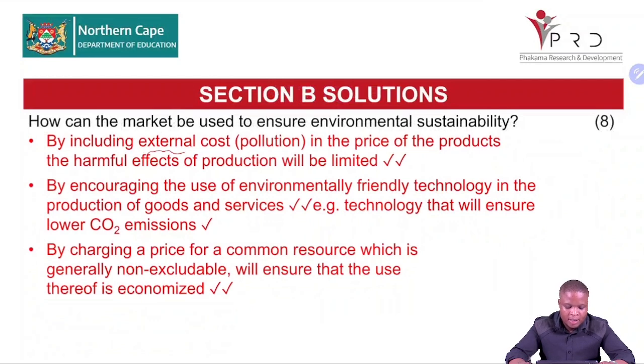This will ensure that we are now taking care of this because it has been economized, meaning it can be a botanical park where we know it's free to enter there, is non-excludable. So for them to take care of that botanical park, they charge maybe 20 Rand entrance. So that money is going to be used to hire a person who takes care of that environment.